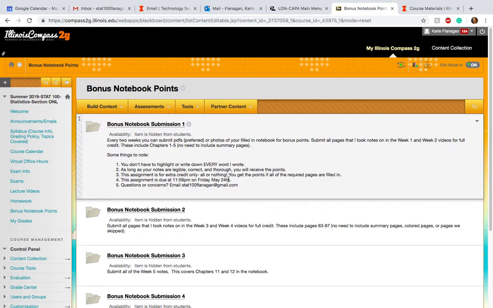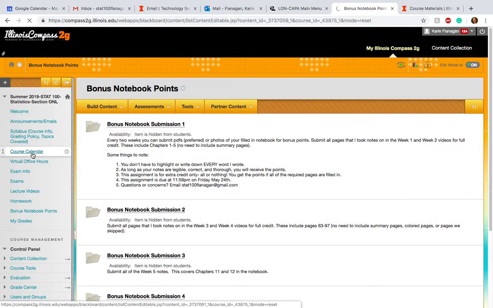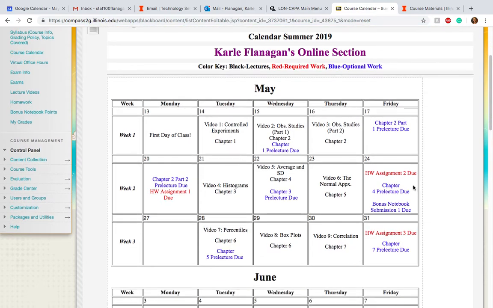So if you have access to a scanner, you can scan the pages and submit them as a PDF. You can also get an app on your phone that does that. Whatever works best for you, you can submit those for extra credit every other week. And the due dates are on the course calendar. So if I go back to the course calendar, here is the very first one. It's due May 24th. So basically what I'll be looking for is that you took notes on every page. Again, you don't have to write exactly what I write. You don't have to highlight, just that you're taking notes and following along.